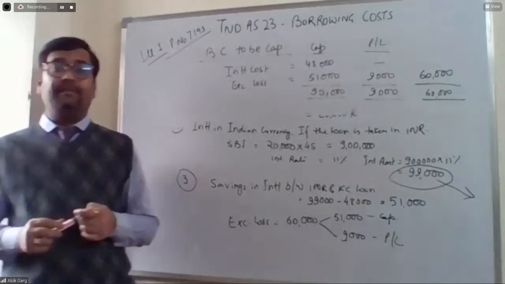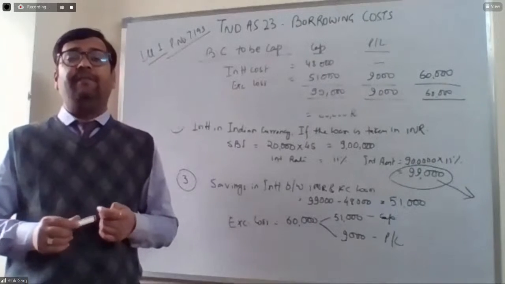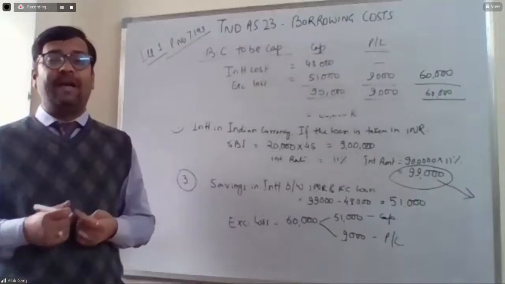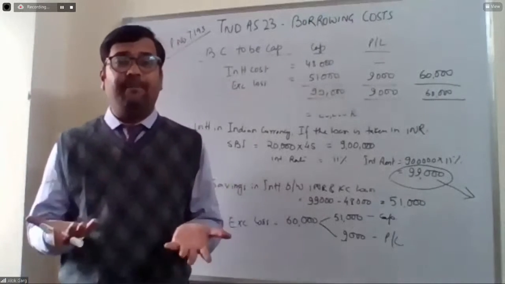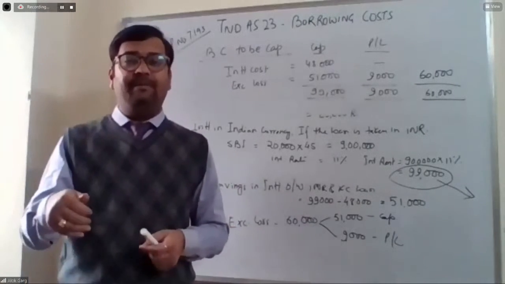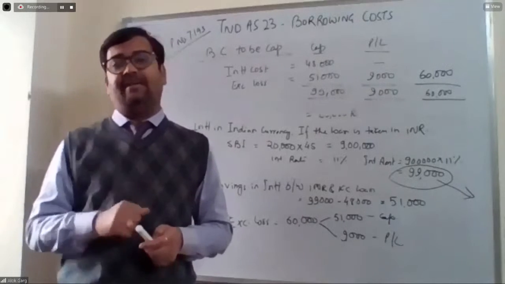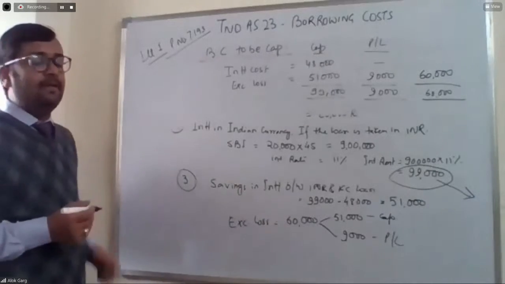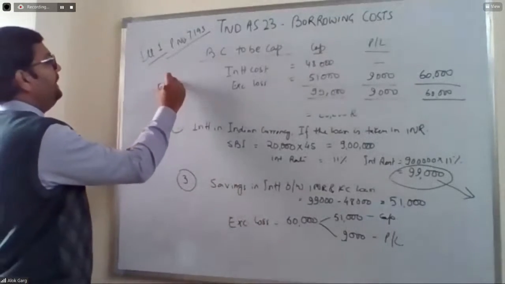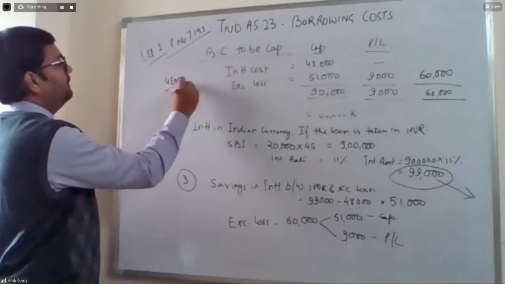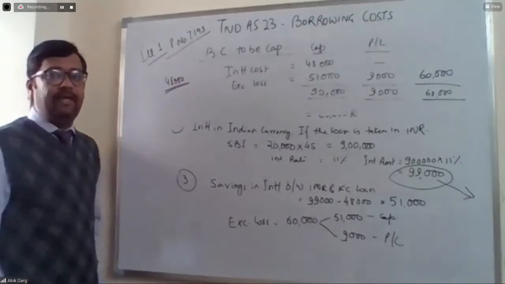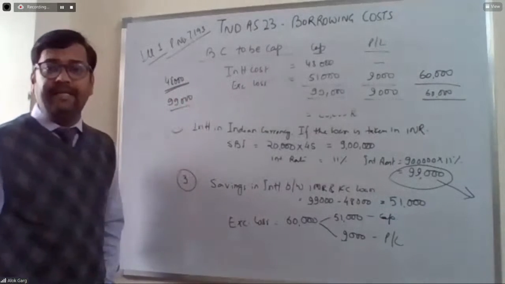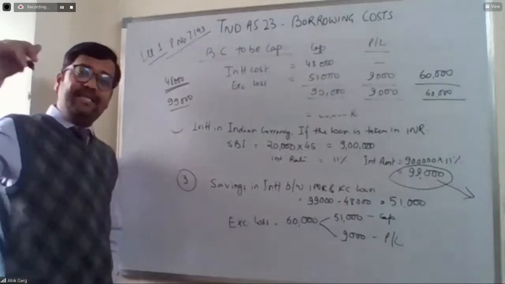Yes, Kaustav, you're right. It means capitalization has to be made as if it had been made locally. But you have to remember one thing. Sir, what will happen if the rate becomes cheaper, I mean to say, if there is an exchange gain? For example, in the first year, the 48,000 is the interest amount, and locally it is 99,000. And there is an unrealized gain also.